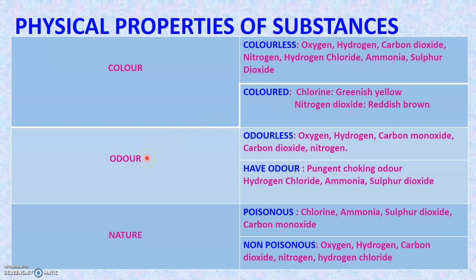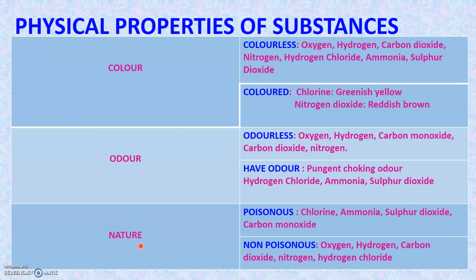The next physical property is odor. Some of the substances are odorless, while some other substances have an odor. Those substances that are odorless include oxygen, hydrogen, carbon monoxide, carbon dioxide, nitrogen, etc. And those substances that have an odor include hydrogen chloride, ammonia, sulfur dioxide, etc. All these three substances have got a pungent choking odor.